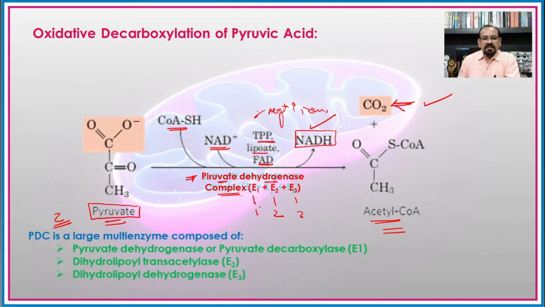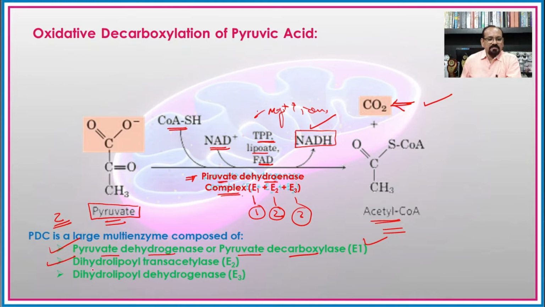So if you see these different enzymes which are involved in this process of the decarboxylation, the first one is the pyruvate dehydrogenase or pyruvate decarboxylase, which is the first enzyme involved in the oxidative decarboxylation, or the removal of the carbon dioxide.